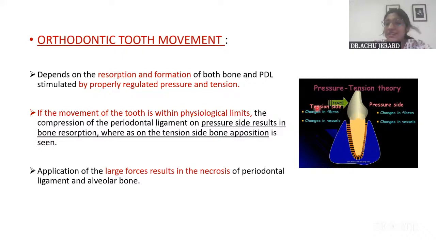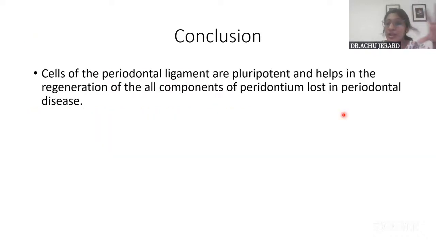And that side is called the tension side. The area where it stretches, the PDL fibers dilate and stretch, and the blood vessels all dilate. Okay. That is the area where bone deposition takes place. But opposite to this side, where the force is exerted, there is a side called the pressure side, where there will be compression of the fibers and compression of the vessels. And that is the area where resorption takes place. And if the force is not within the limits, it can cause undermining bone resorption and hyalinization and all that. Okay, so with that, we'll conclude about the PDL.